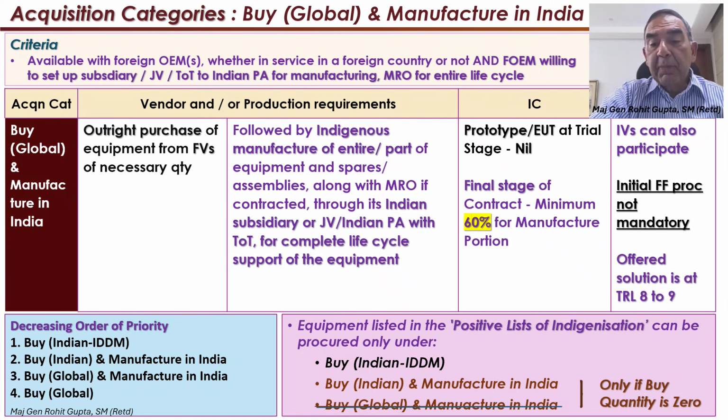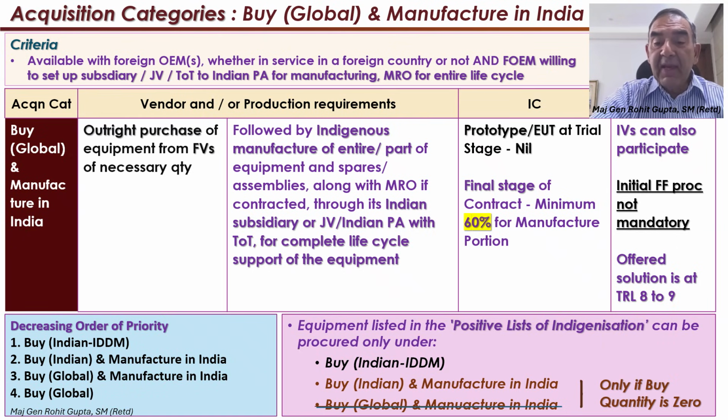Now, equipment in the positive list of indigenization cannot be procured under the Buy Global route. It can only be done under the Buy Indian IDDM route or the Buy Indian Manufacture in India. In this, only if the buy quantity is 0. That means the entire lot is being manufactured in India.